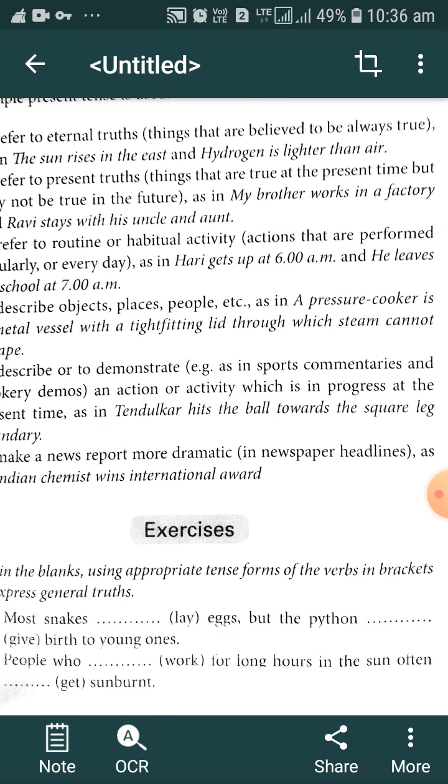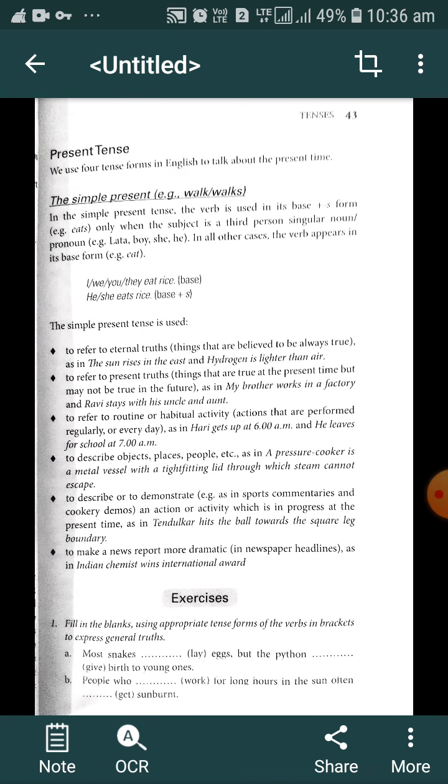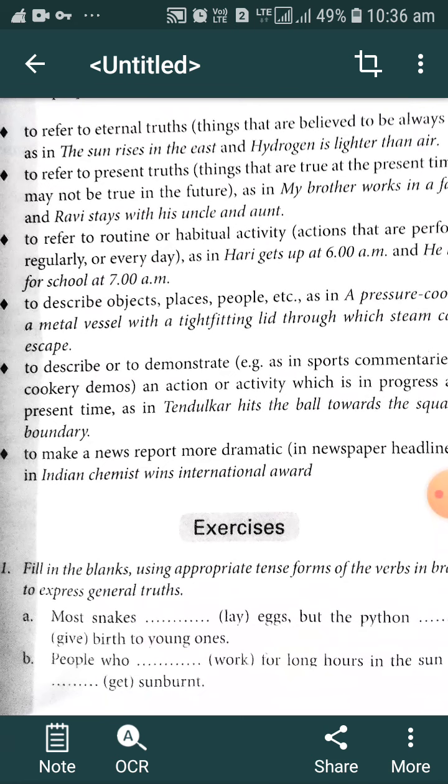But in the past, they should use the past tense, but they have to make the news headlines more dramatic and attractive, so that they may catch the attention of the reader. That's why they generally use simple present tense in the headline of the news. The only motto is that the headline should be attractive, the headline should be dramatic. That's why in newspaper headlines we see the use of simple present tense. These are some rules you have to keep in mind while using simple present tense.